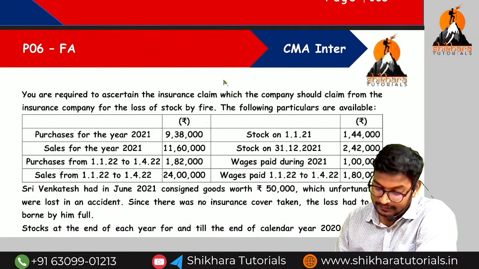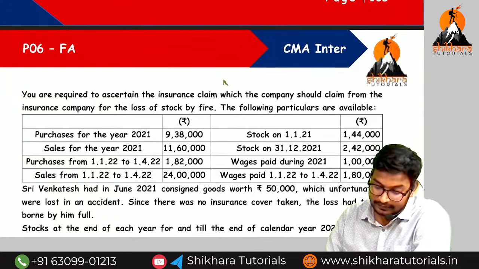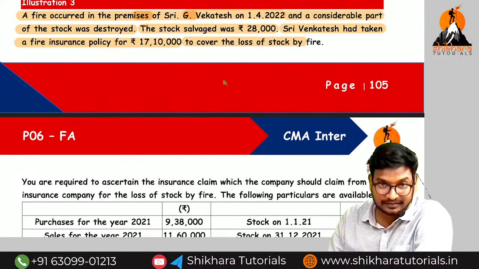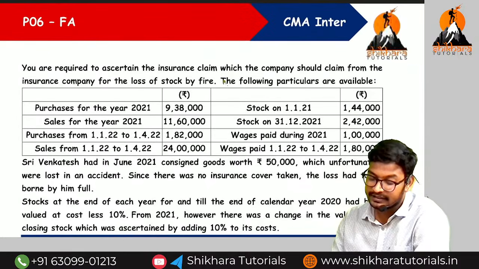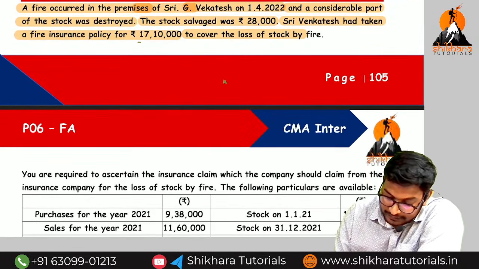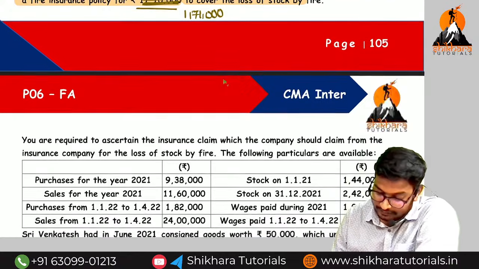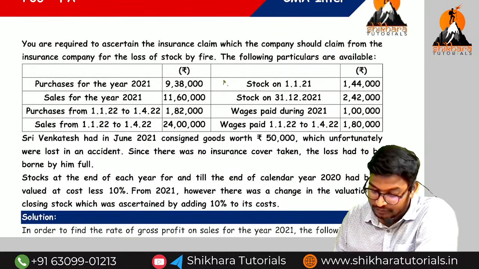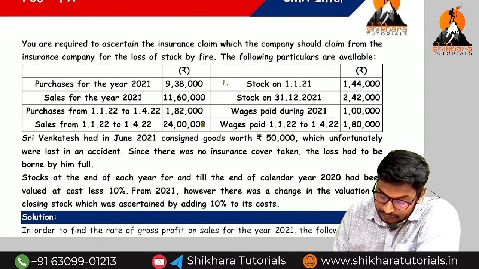So in the answer, they have given more amount or less amount? Less amount. Now we need to make certain changes. So can you say the changes? 1,70,000. So here 1,71,000 is the policy value. When coming to the sales, how much? 24 lakhs. So when coming to the sales, 2,40,000.